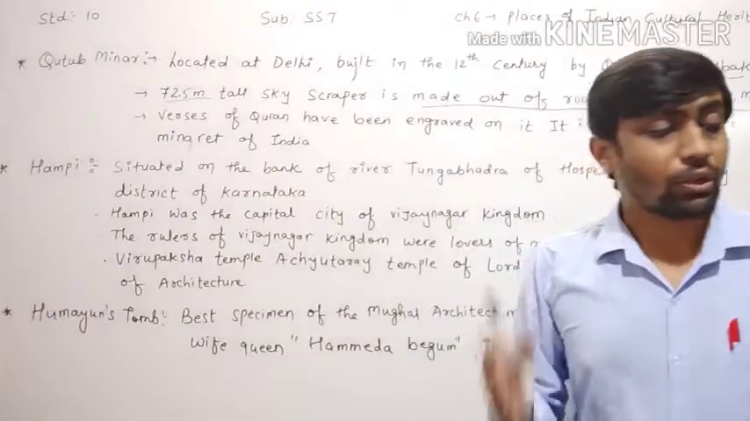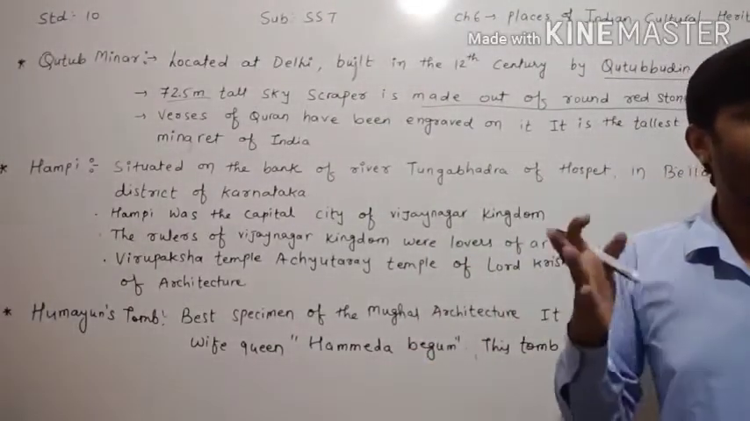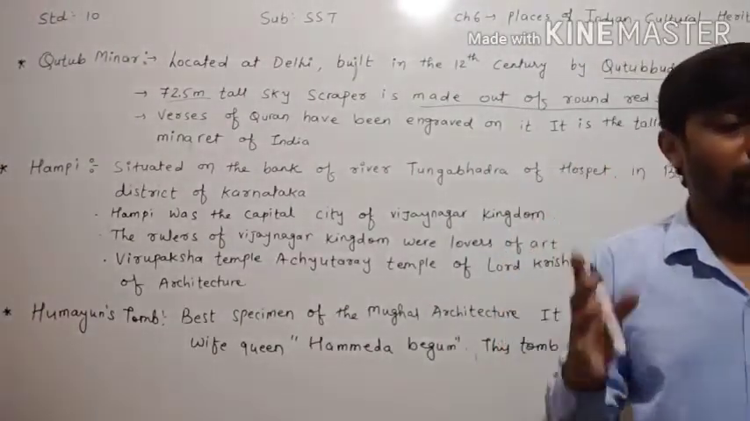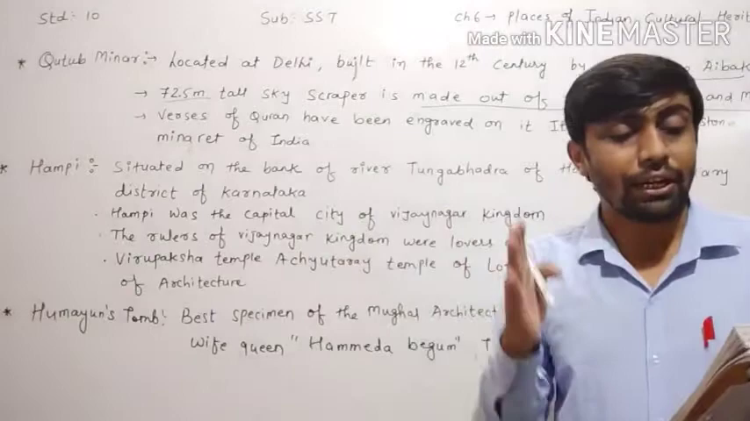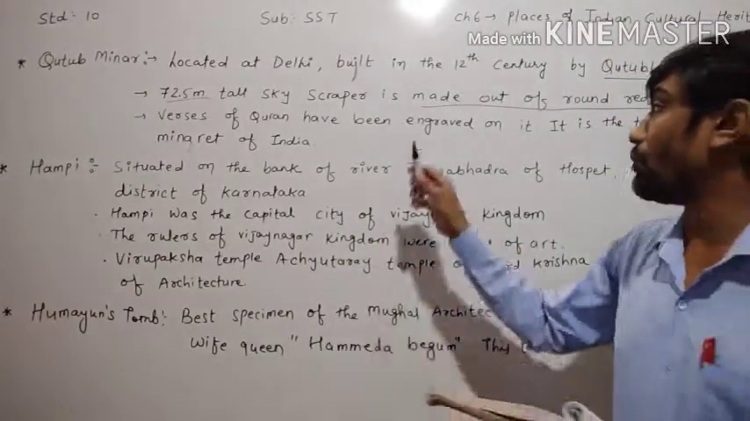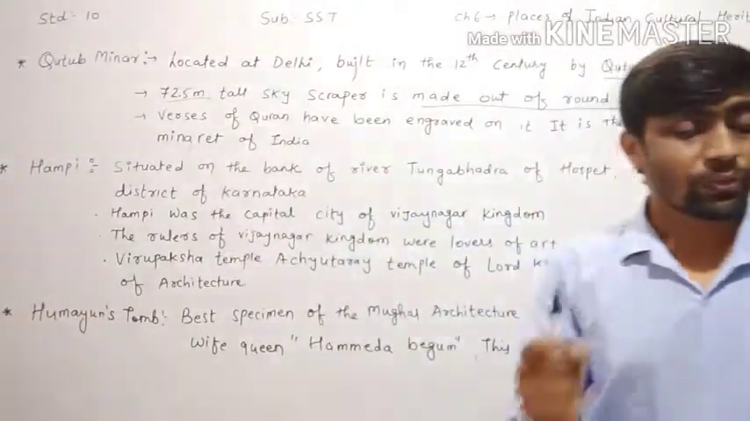Now what is given there? The verses of the Quran. Verses of the Quran, it means Quran ni ayato have been engraved on it. Engraved, it means kotarkam, engraved on it, and it is the tallest stone minaret of India. It is the tallest stone minaret of India.